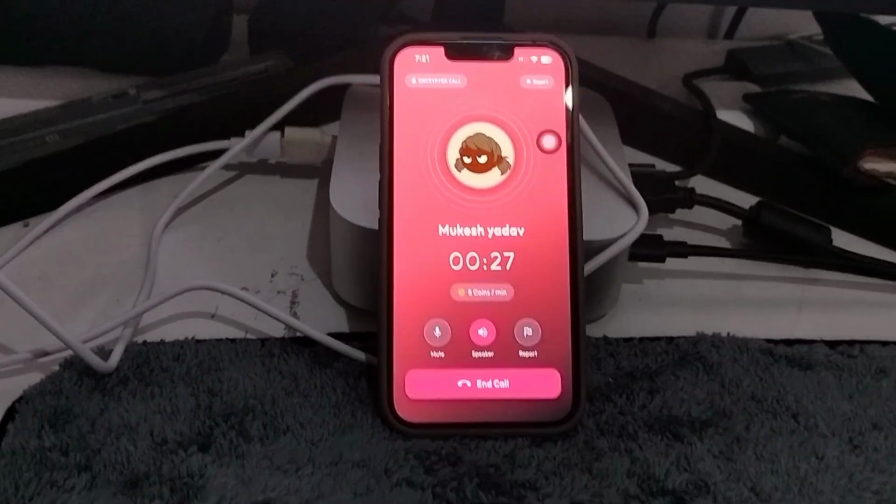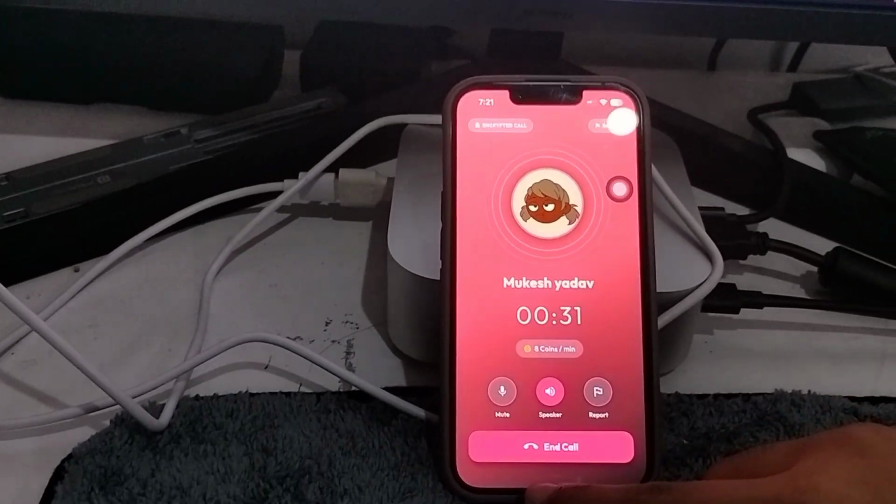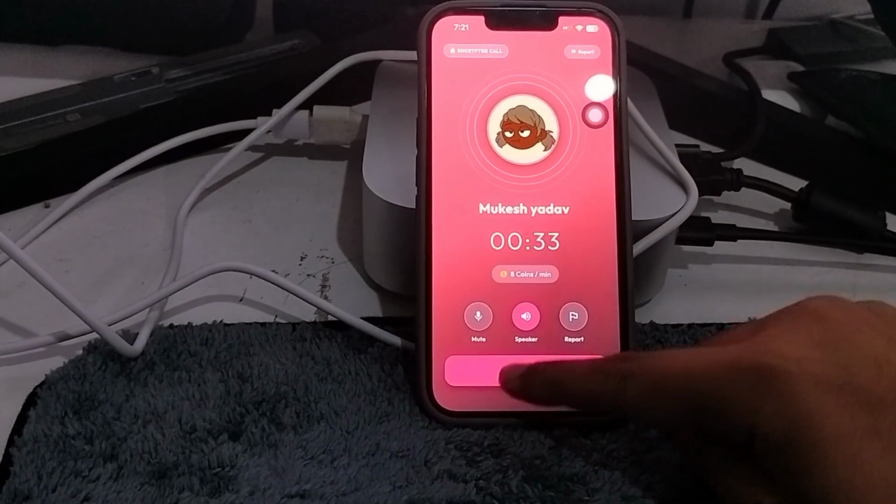So as you can see, the call is coming through, and I will just minimize the app and speak again from the other side.